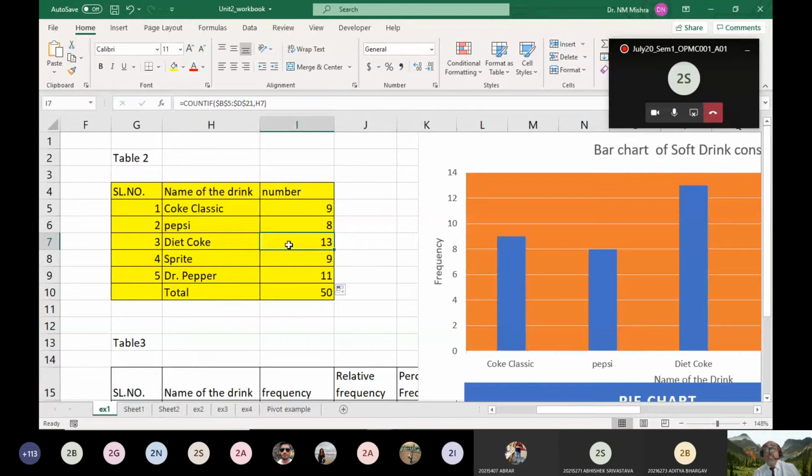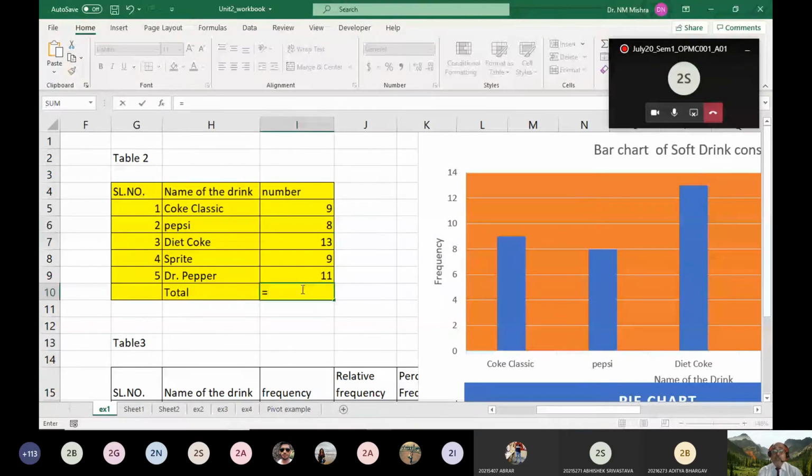Now, once the counting is completed, I have just used the sum function to count what the total number is. I counted it. My summary table is ready. Am I clear? Now this summary table, we have to visualize.